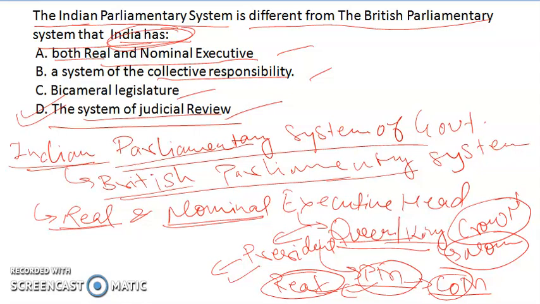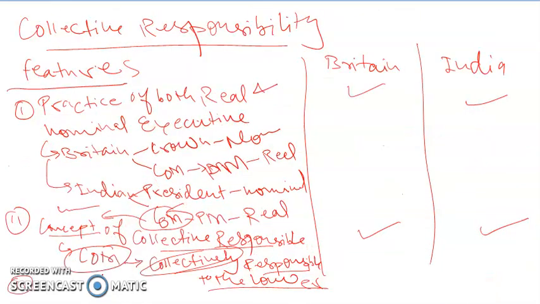bicameral legislature. If you talk about a bicameral legislature, it is true for Britain and it is true for India. In Britain we have a bicameral legislature, and in India also we have a bicameral legislature. But the difference is here, in the case of a system of bicameral legislature.